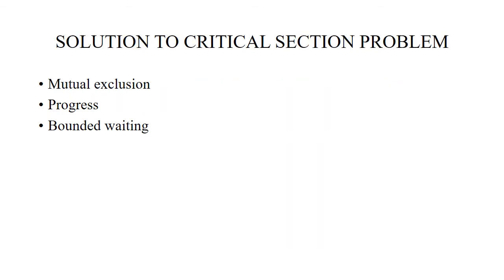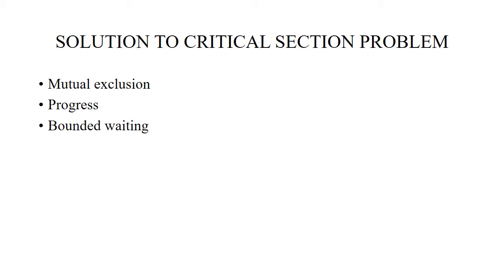Solutions to the critical section problem: there are three solutions: mutual exclusion, progress, bounded waiting. Mutual exclusion means that suppose there is a process P which is executing in its critical section, then no other process will be allowed to execute in their critical section. Next comes progress. Suppose there is no process executing in its critical section and some other processes want to enter the critical section, then only those processes that are not in their remainder section are allowed to execute in the critical section.